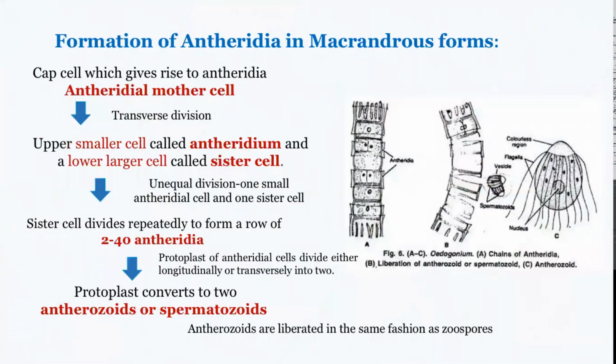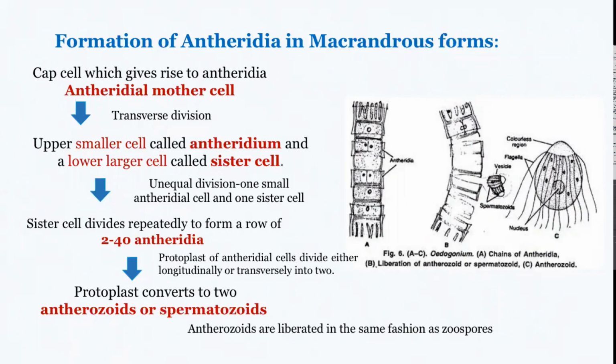So let's see how the antheridia are formed. Basically, the formation of antheridia in the macrandrous type starts from a cap cell. Any cap cell can function as the antheridial mother cell and undergo a series of divisions. The first division is a transverse division, which divides the cell into two unequal halves.